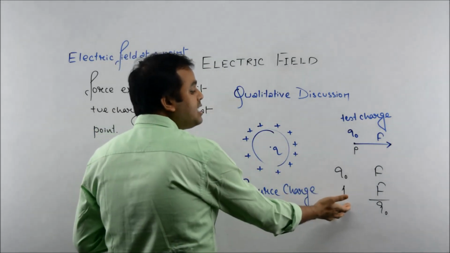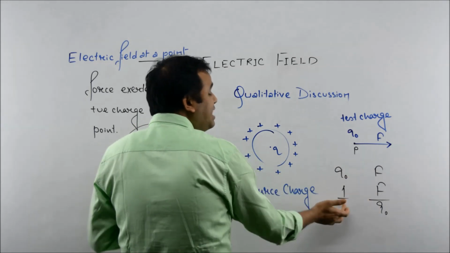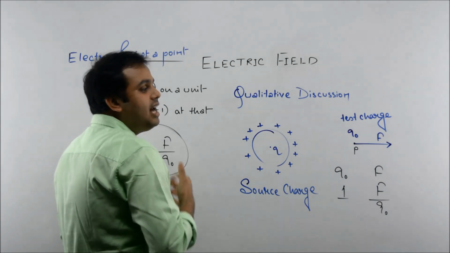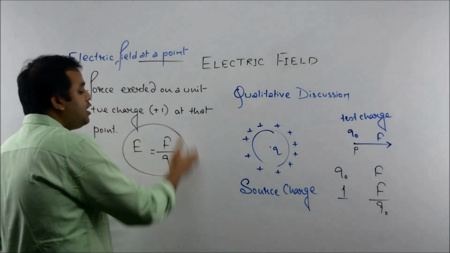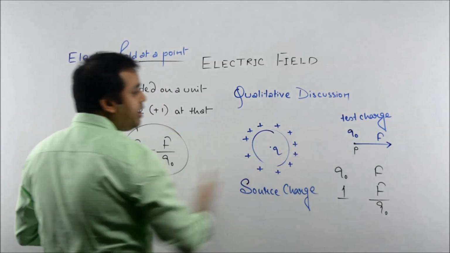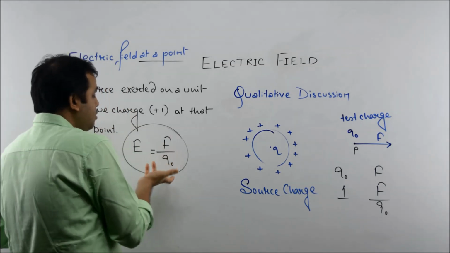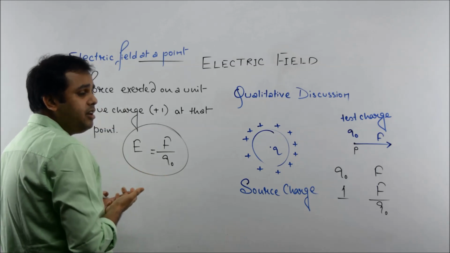So here Q naught is experiencing F. So unit charge will experience F by Q, and what unit charge experiences is basically the electric field at that point. So this is the magnitude of electric field at this point. Q naught is experiencing F, so unit charge will experience F by Q. It is the magnitude of electric field at this point.